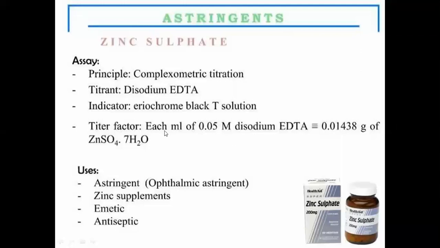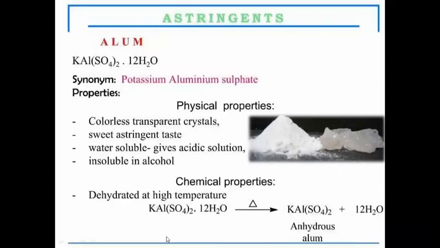So the factor for the calculation of percentage purity is: each ml of 0.05 molar complexing agent, that is disodium EDTA, will be equivalent to 0.01438 grams of zinc sulfate. So this zinc sulfate will be used as an astringent, as a zinc supplement. It is also used as an emetic and it is also used as an antiseptic.